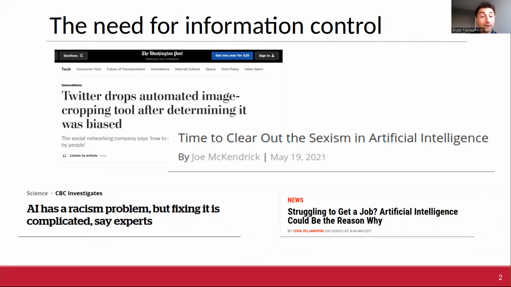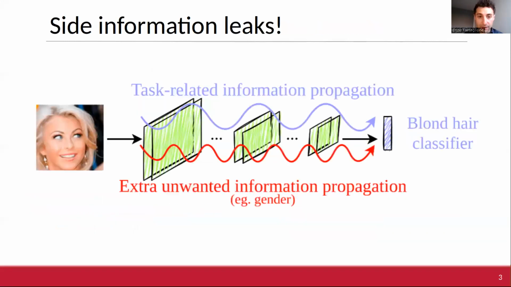Unfortunately, when we train deep neural networks, it's not that easy to discriminate between what is the information we desire these models to learn and what is the information being actually learned. For instance, for the simple case in which we decide to classify people having blonde hair and people not having so, we know what is the information being propagated, but we're not sure what is some extra side information being propagated as well from the model.